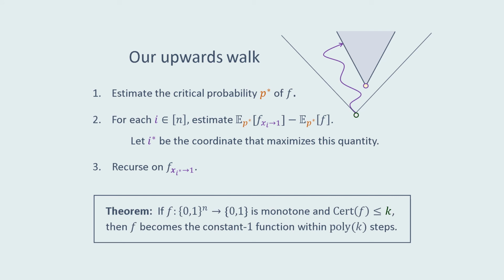We can then show that if f is a monotone function with certificate complexity at most k, then this upwards walk will hit a 1 region within at most poly k steps. Moreover, we can also show that each quantity in this algorithm can be estimated to high enough accuracy with at most poly k log n random samples to f, and hence at most poly k log n queries to f.